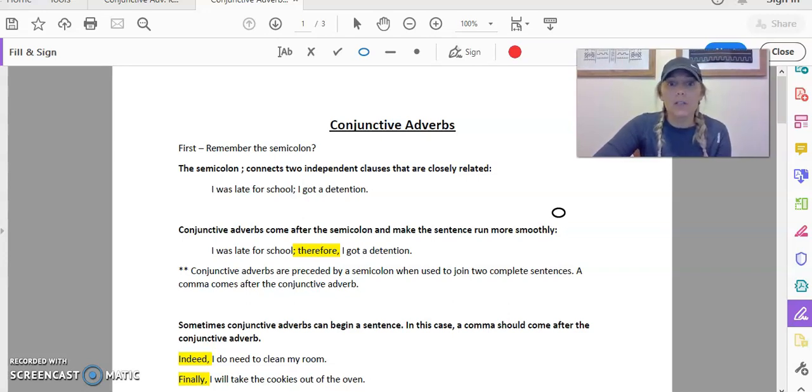So today we're going to talk about conjunctive adverbs. We're going to start this little grammatical unit with this concept, which is pretty easy, okay? But obviously this is really important because we're going to go over conjunctive adverbs today. You're going to have a practice worksheet that you can do on your own, and I also attached the key to that practice worksheet so you can check your answers when you're finished.